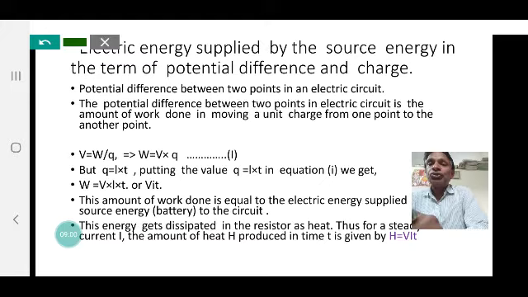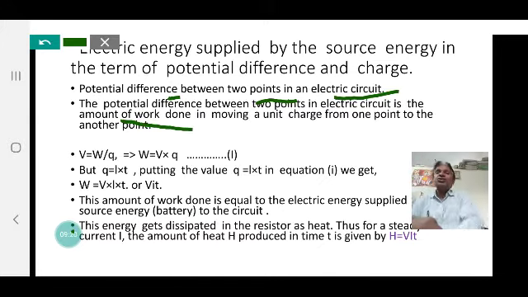W is equal to V into Q. The potential difference between 2 points in an electric circuit is defined as the amount of work done in moving a unit positive charge from one point to another point. Now, by the definition of potential, V is equal to W by Q. From the expression we get W is equal to V into Q. W is the work done by the source of current.